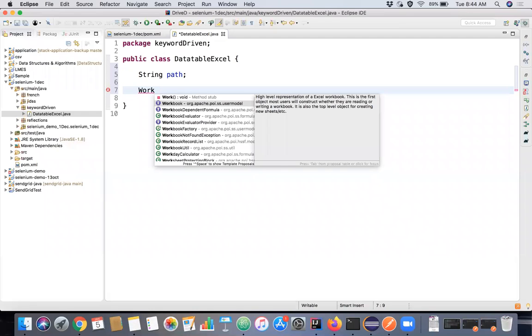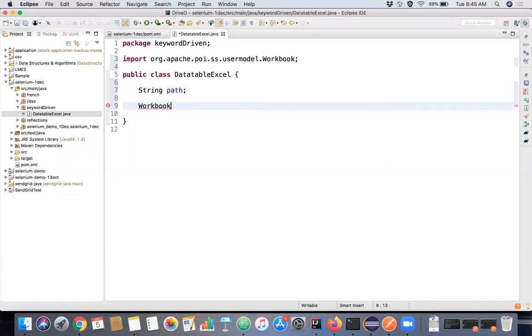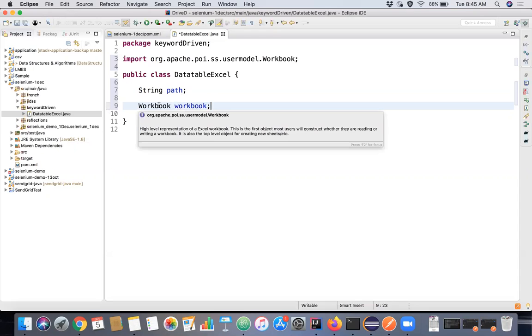The basic difference is XSSFWorkbook works with XLSX and HSSFWorkbook, I think, works with XLS. Yes, Sagar, that's true. Just some time before I was explaining that. So we just create an object for this interface called Workbook, and later on we'll assign whatever type of Excel sheet we are reading. We'll assign the particular value to this object. So Workbook is a generic interface. Both the XSSF and HSSF will implement this interface, right?